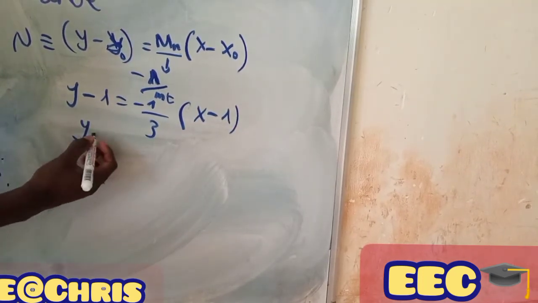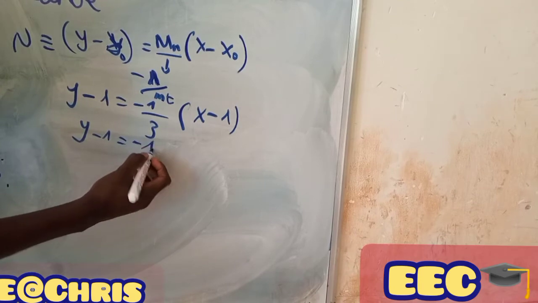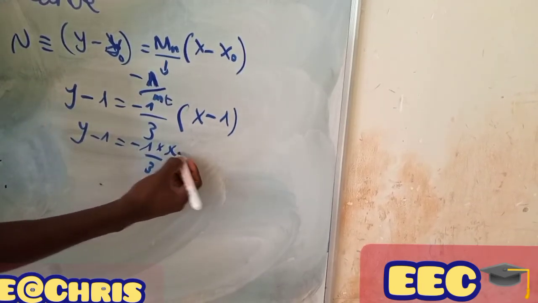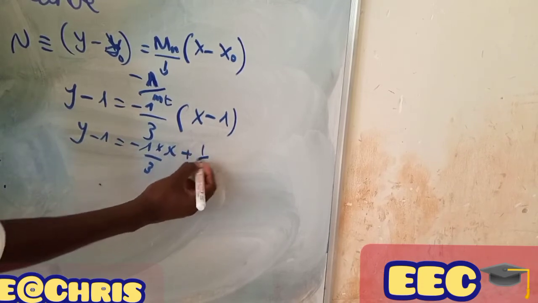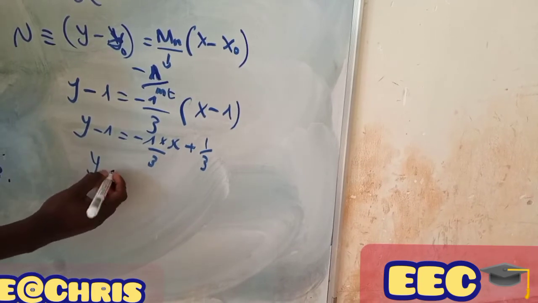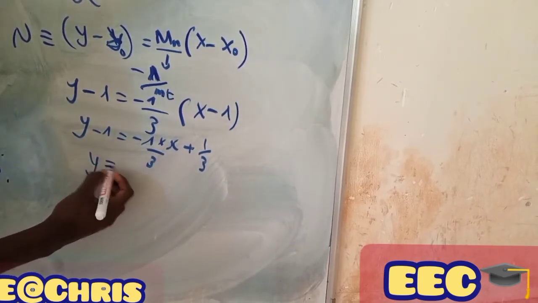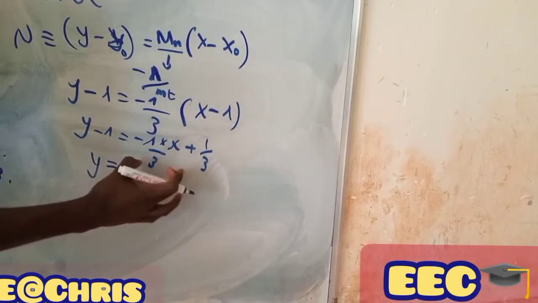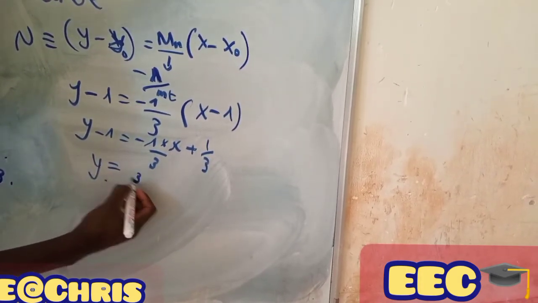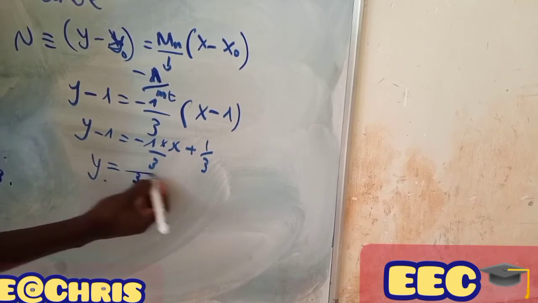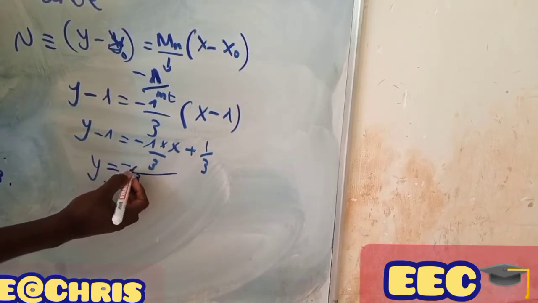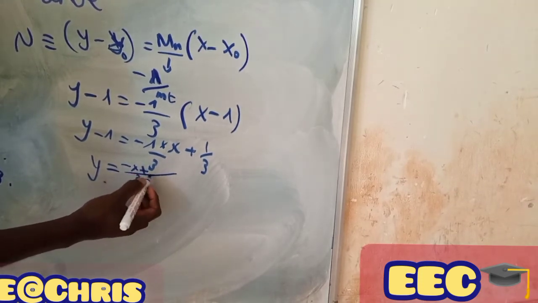Then y minus 1 will be equal to minus 1 times x over 3, then plus 1 over 3. Here y will be equal to, putting it on the common denominator, 3, then minus 1x, this is minus x, then plus 1.